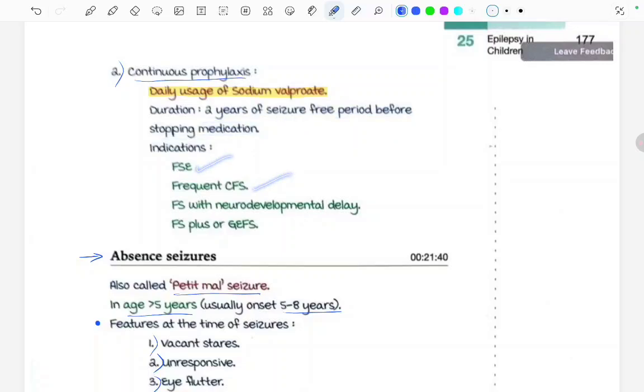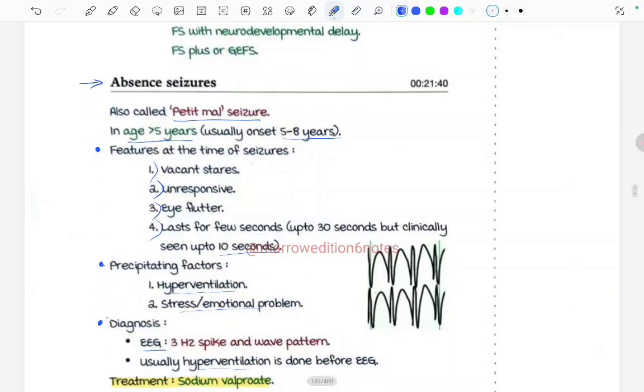Absence seizures, also called petit mal seizures, occur in age more than 5 years, usually 5 to 8 years. There are vacant stares, unresponsiveness, eye flutter, lasting about 10 seconds. Precipitating factors are hyperventilation, stress, and emotional problems.